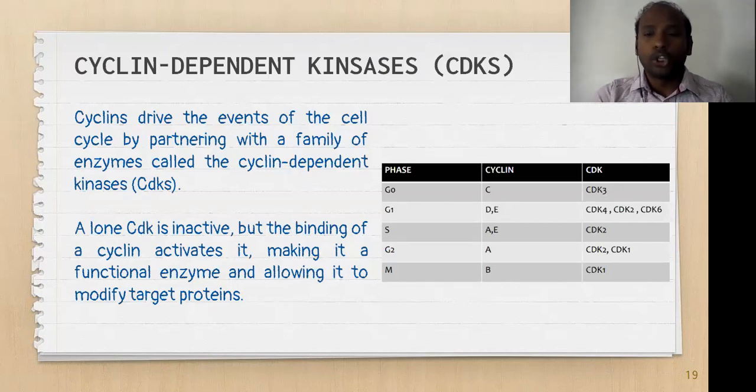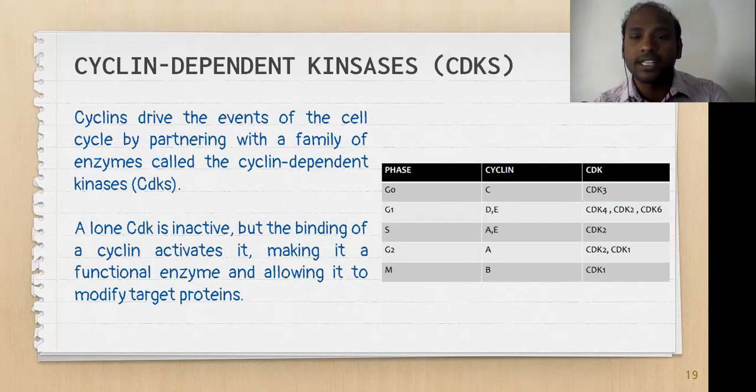So you should remember that this box is very important. We should always understand what are the events which are going to be happening. So these are the phases, the cell cycle phases: G0, G1, S, G2, M. And these are the cyclins. The second box will indicate cyclins, and third one is partner CDKs.